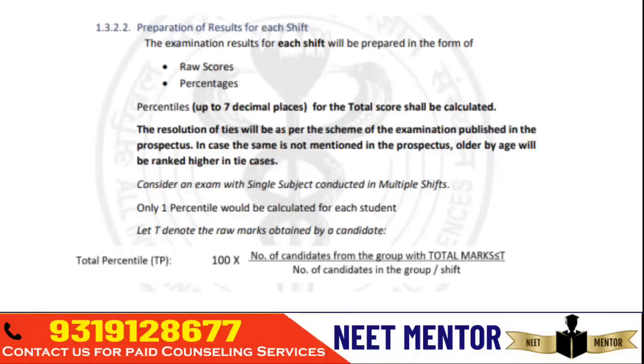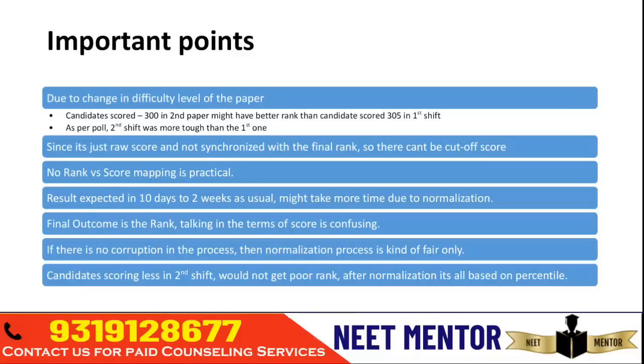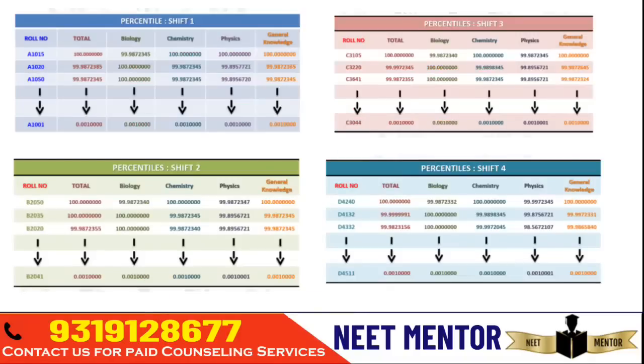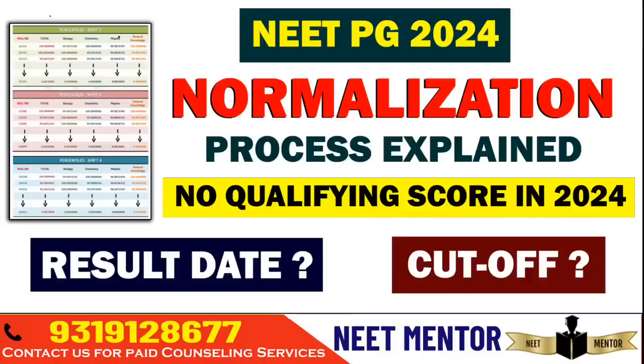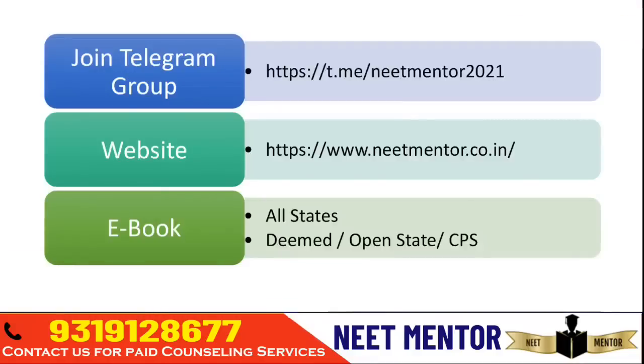I'll explain about the normalization process in this video, and then some important points. The first thing you are most curious about is no qualifying score, as you can see in the thumbnail. What does it mean, no qualifying score?